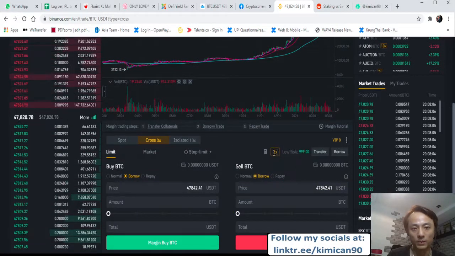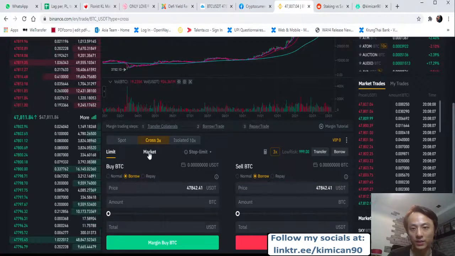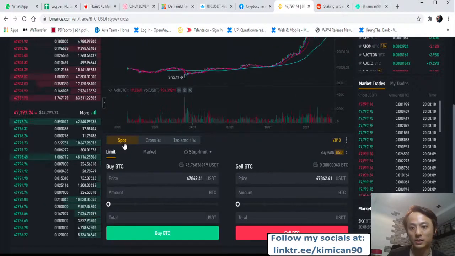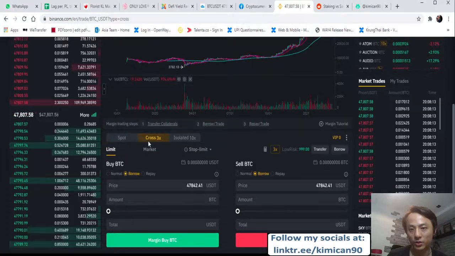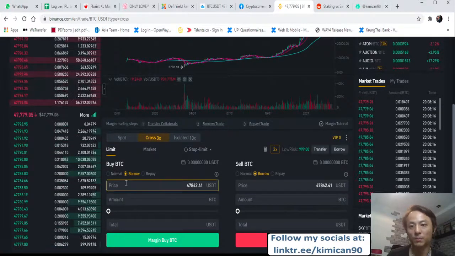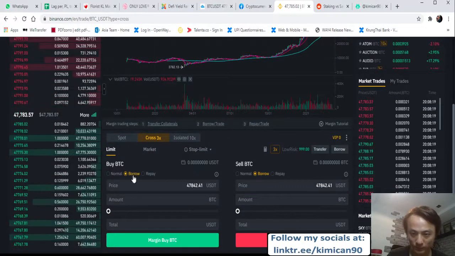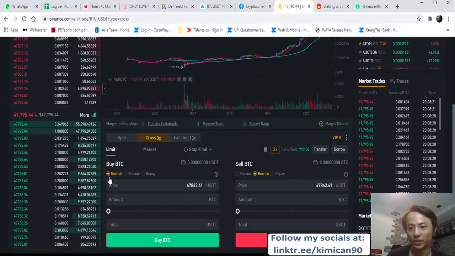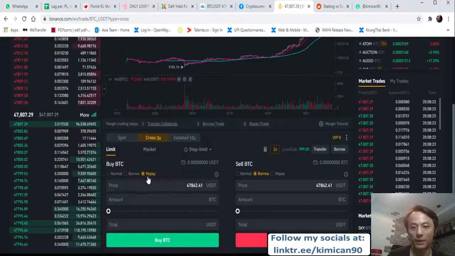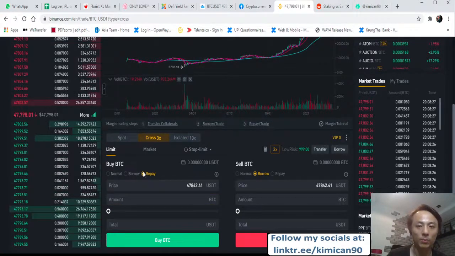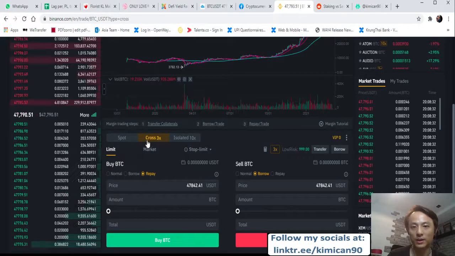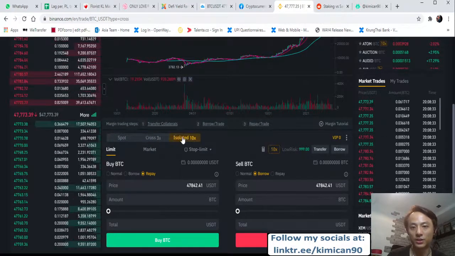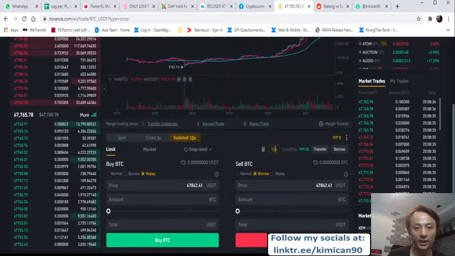All right, here. So consider the leverage here. Spot is the normal trading that you normally do. Cross trade means you can actually borrow money to do the trading, or you can trade normally, or you can do a repayment if you borrowed the loan. So it is slightly more complicated for this margin trading, meaning you can use 3 times the leverage or 10 times the leverage, right?